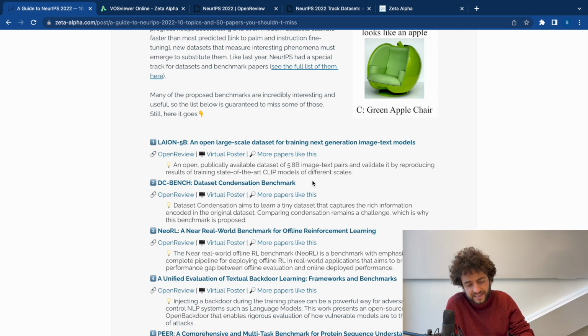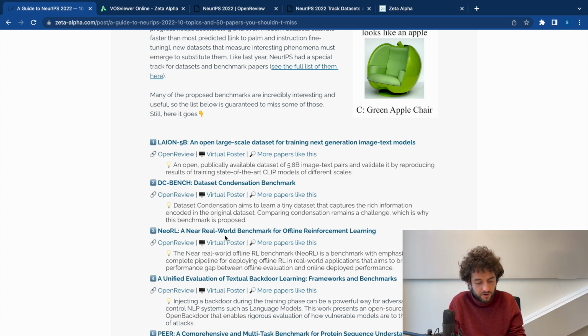We have this dataset condensation benchmark, which is a really cool concept that I didn't know about before. It revolves around the idea that a lot of benchmarks and datasets are massive these days, so how can you compress those datasets to have a more lightweight evaluation that still captures the richness of what makes datasets harder and good at evaluating things. That's really interesting.